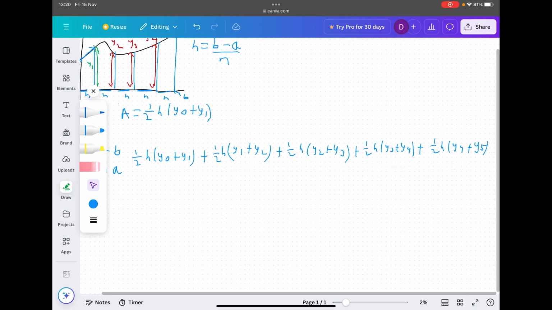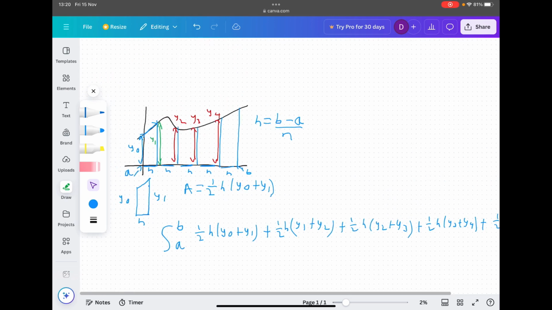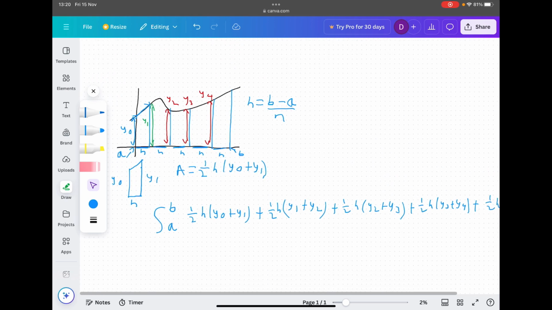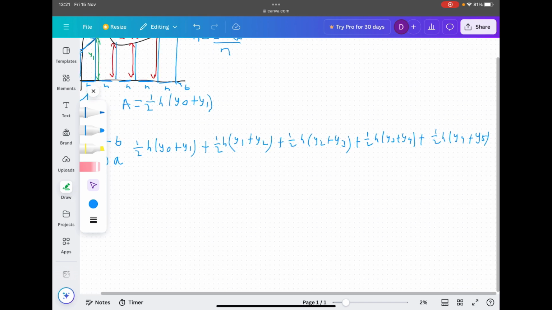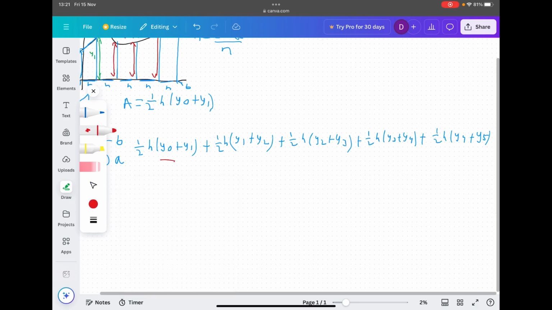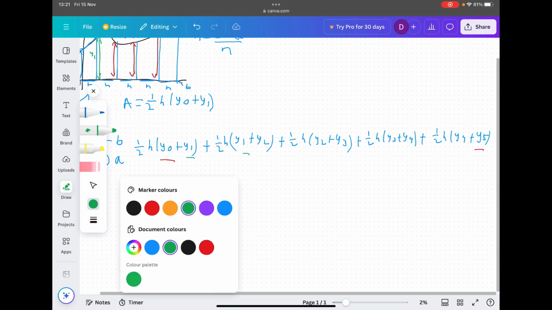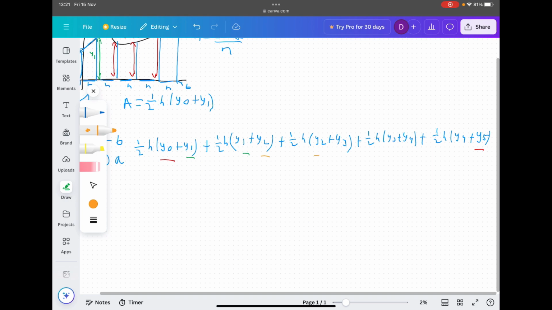So I'm going to quickly finish this off, and you should get this if I zoom out there. If we solve that formula, then we would get an approximation for the area under the curve. So what I'm going to do now is simplify it. I want you to look at y0 and y5. What's so unique about y0 and y5? Well, if you look at y1, y2, y3 and y4, they actually appear twice. As you can see, we've got y1, that appears twice. We've also got y2, that appears twice, and then y3 and y4.